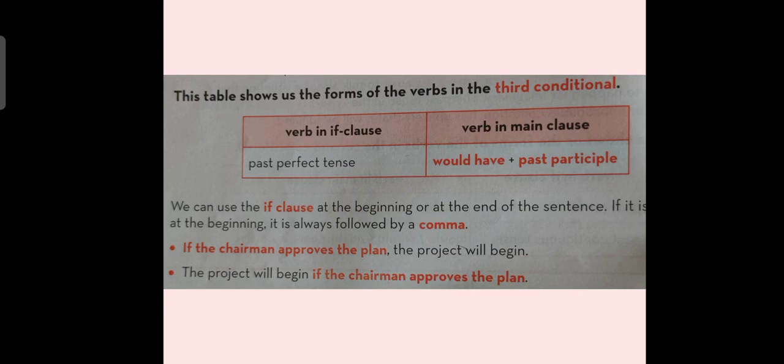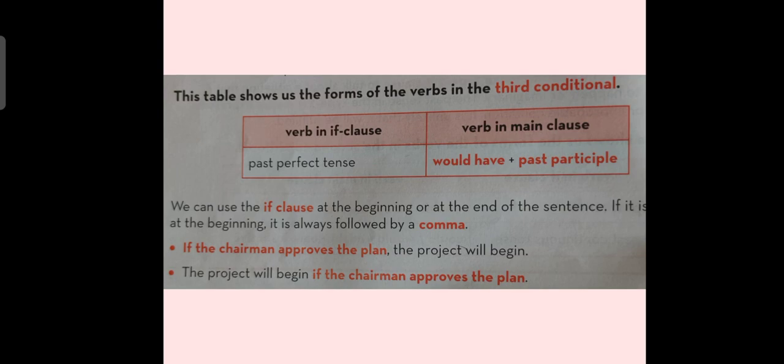Now we will talk about the table which is given here. In the if clause, the verb will be in past perfect tense, and in the main clause, the verb would contain would have plus past participle form of the verb. Now we will read the sentences given below.